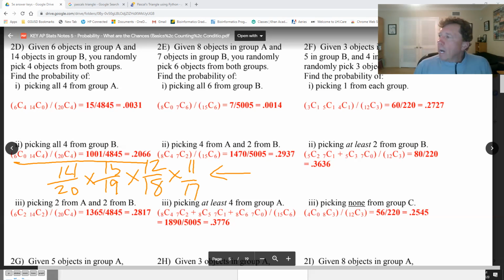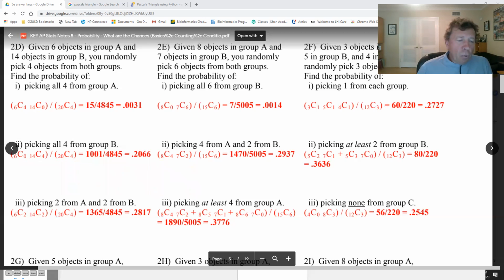All right, the last one, it's really, really difficult to do the permutation way, picking 2 from A and 2 from B. You can see it, okay? 2 from A means 6 of those from A and you choose 2, times 14 of them from B and you choose 2, divided by the total of 20 objects and you're choosing 4. So there's that one.